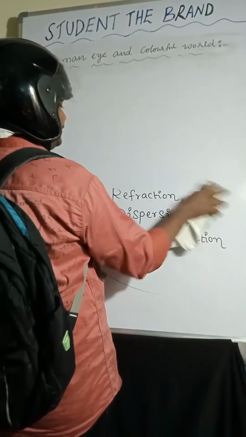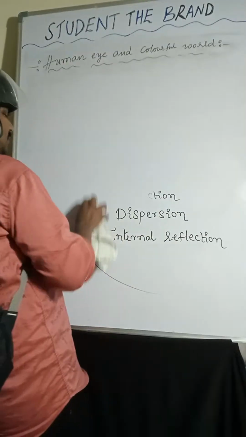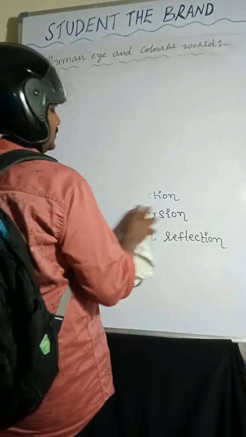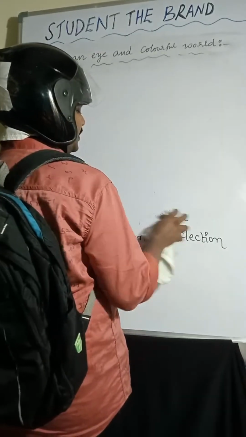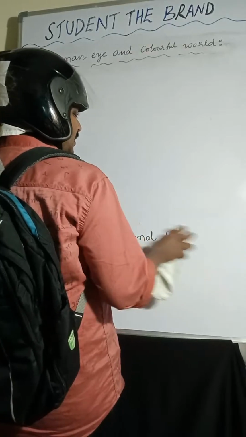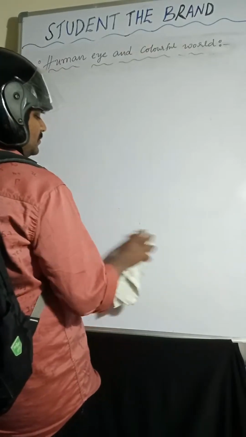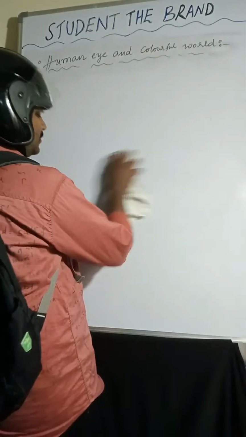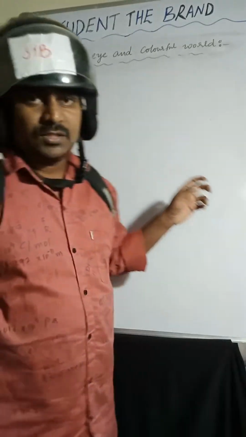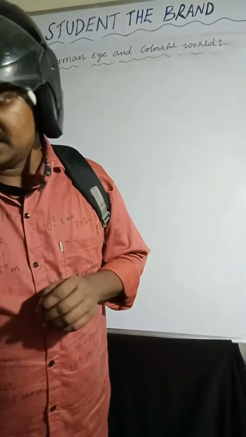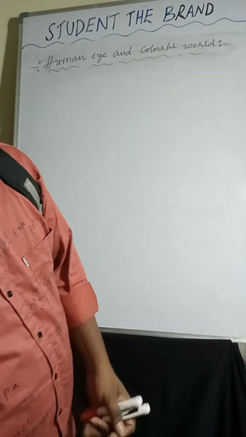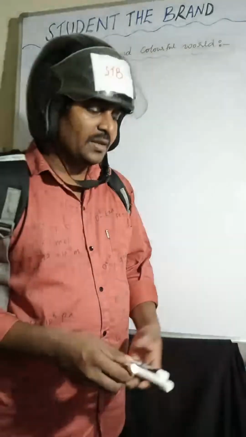Okay, now you can see here: stars twinkle, planets do not twinkle. So what is the reason behind this? Stars twinkle, while planets do not twinkle.